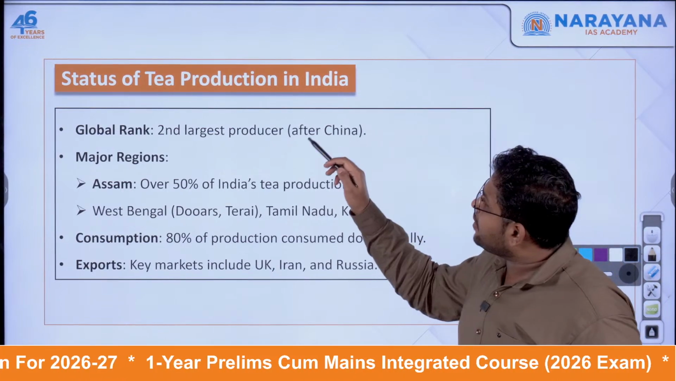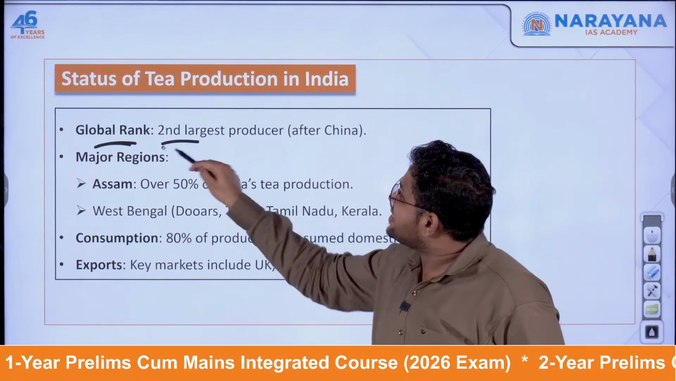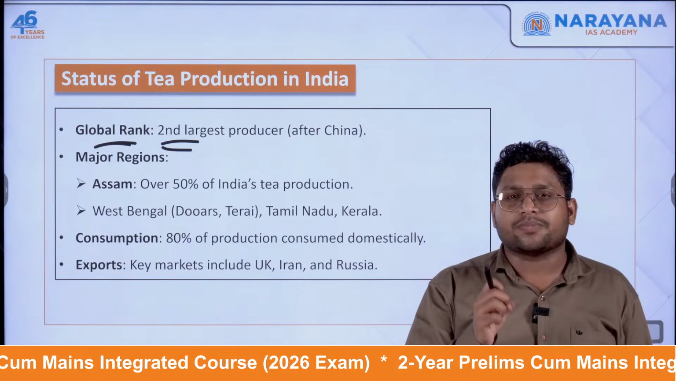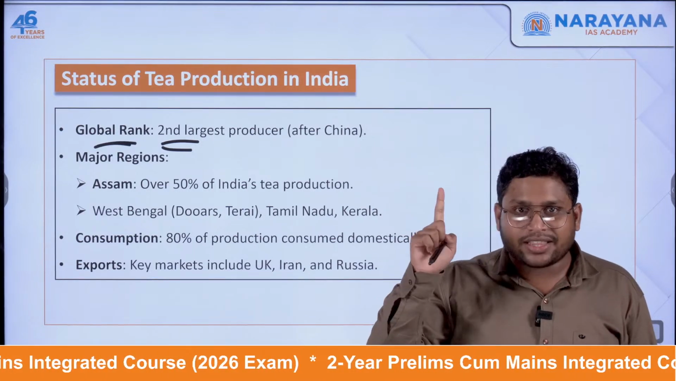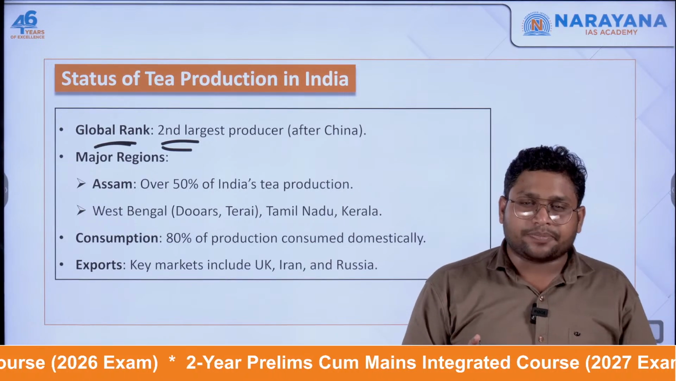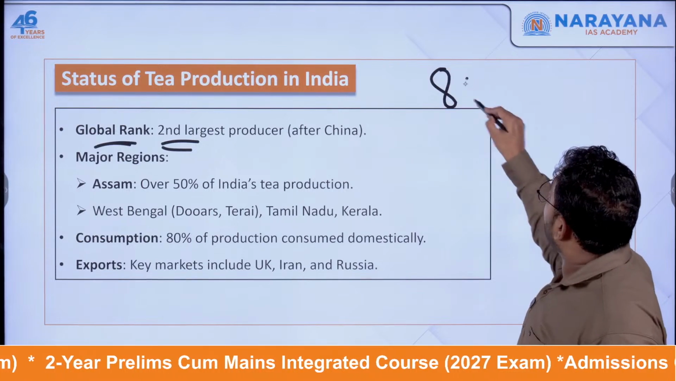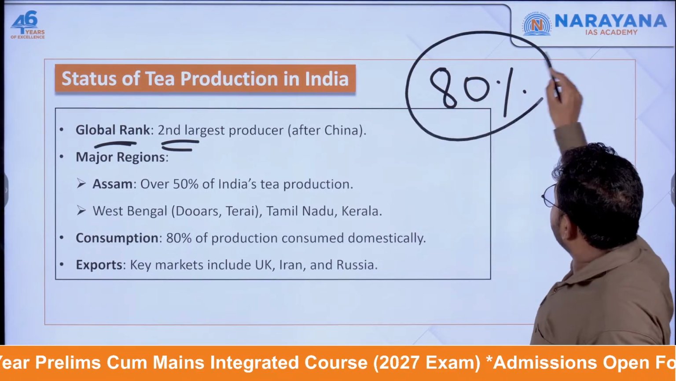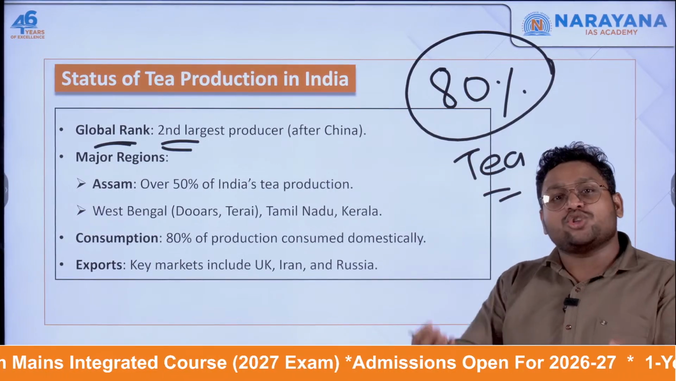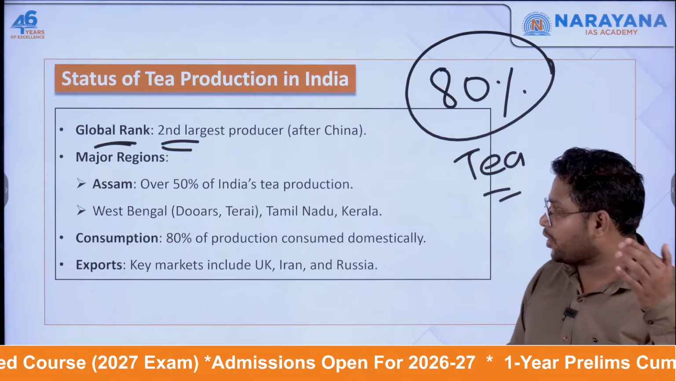Now we have this rank of being the second largest producer in the entire world when it comes to tea. Number one is China, number two is India. But interestingly, whatever we are producing, we are consuming most of it. Whatever India produces, we are talking about tea only, 80% of that tea is consumed by Indians only. So only 20% is something we are actually exporting.